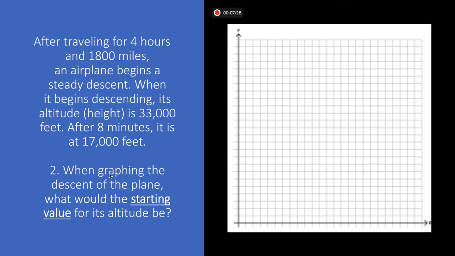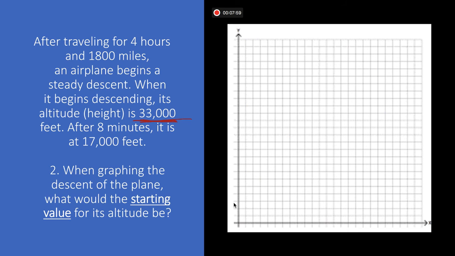It says, when graphing the descent of the plane, what would the starting value for its altitude be? So let's reread the problem. It says, after traveling for 4 hours and 1,800 miles, an airplane begins a steady descent. When it begins descending, so its starting value, it's starting right here at 33,000 feet.